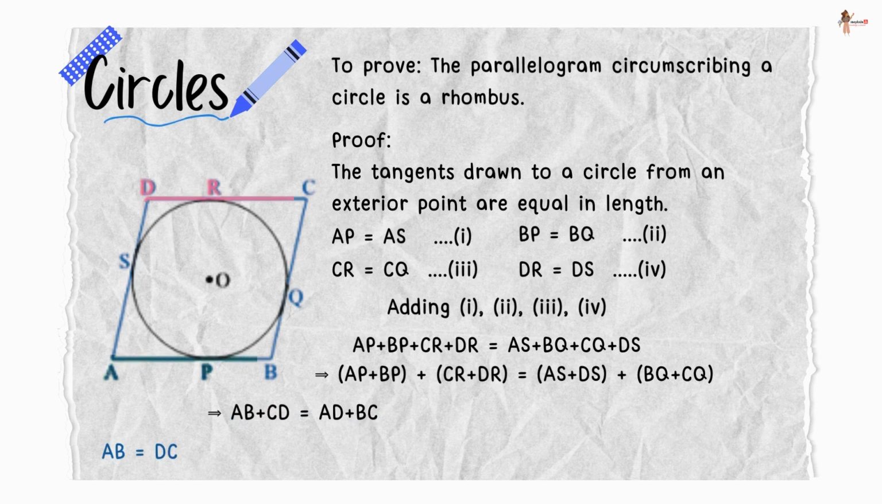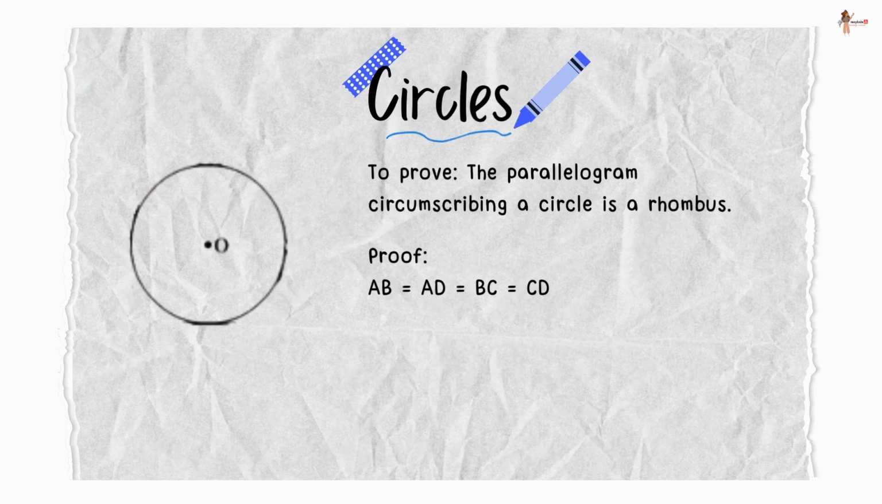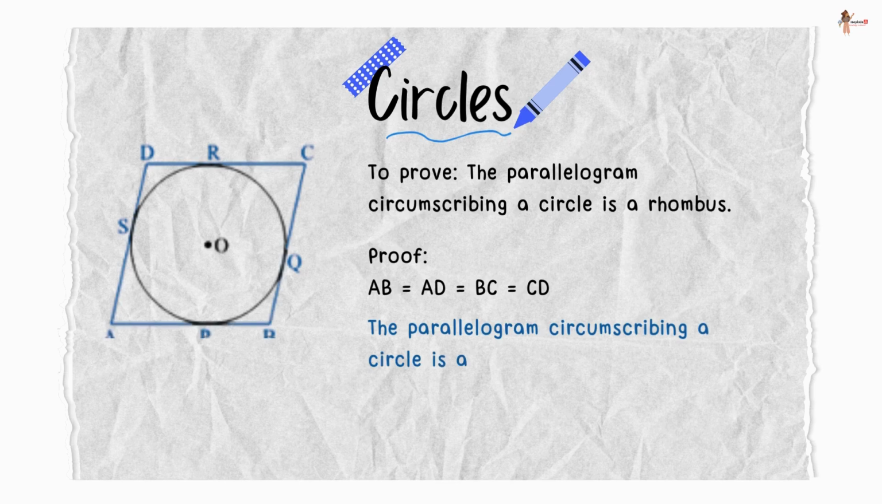Now AB is equal to DC because these are the opposite sides of a parallelogram. Similarly, AD is equal to BC. That means twice of AB is equal to twice of AD, or we can say AB is equal to AD, and which is also equal to BC and CD. That means all the four sides are equal, and hence this is a rhombus. Therefore, the parallelogram circumscribing a circle is a rhombus.